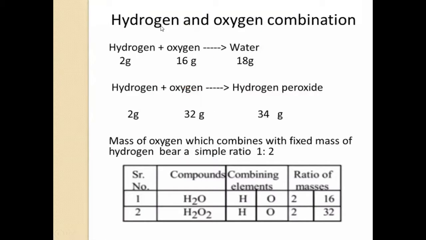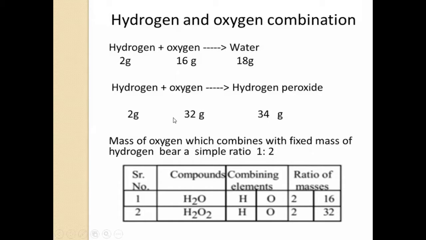When hydrogen combines with oxygen, it forms two compounds. What are these? When two hydrogen atoms combine with one oxygen atom, they form a water molecule. What is the formula of it? H2O. And in the second example, hydrogen combines with oxygen and forms hydrogen peroxide. The formula of hydrogen peroxide is H2O2.